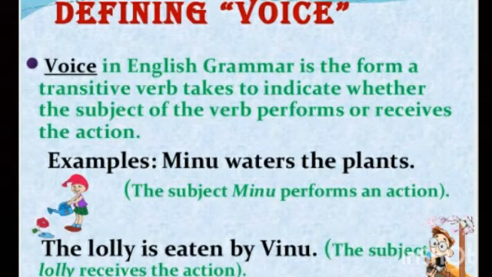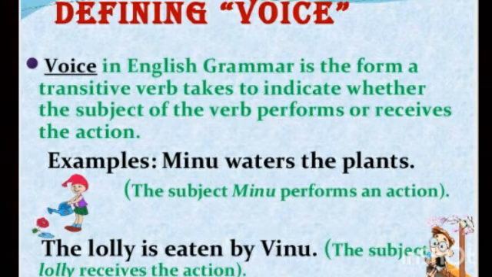Here, the subject is performing the action in the first example. Coming to the next example, the lolly is eaten by Veenu. Here, the subject lolly receives the action.